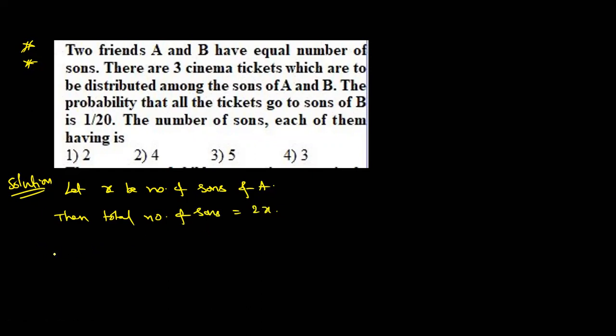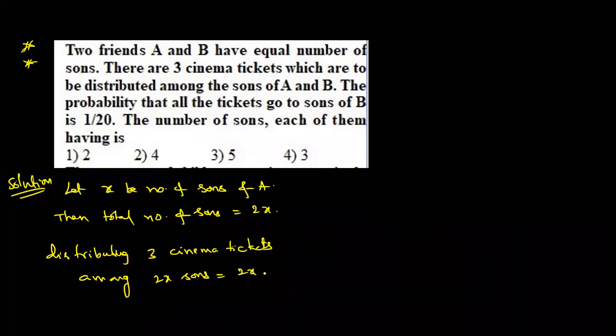Okay, distributing these three cinema tickets among 2x sons, how many ways do you want? 2x C3. Distributing three tickets amongst 2x sons means 2x C3. That is the total number of possible outcomes you are taking. But what is the favorable case? Talking about B, what is given?